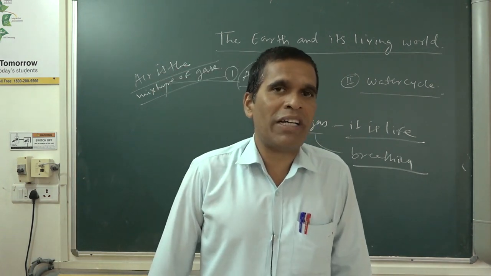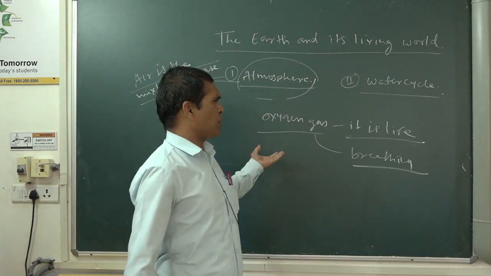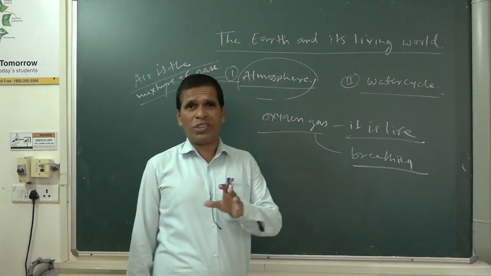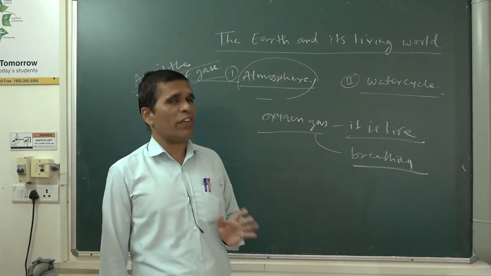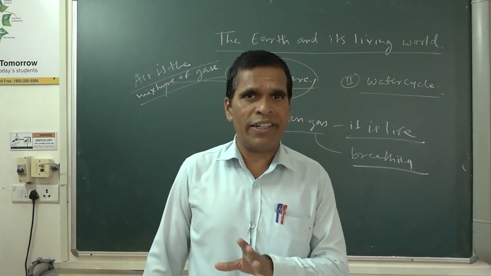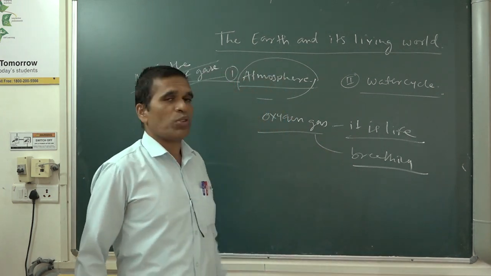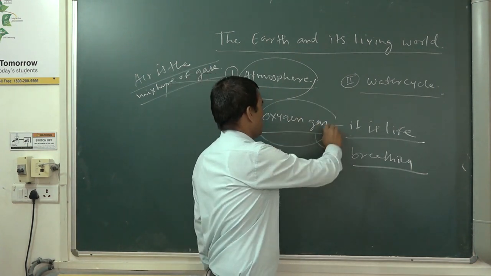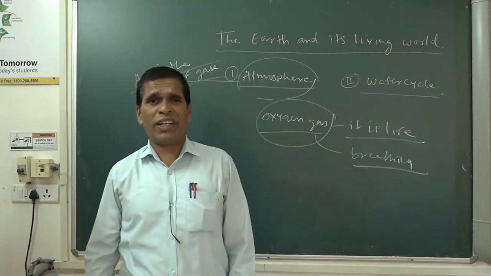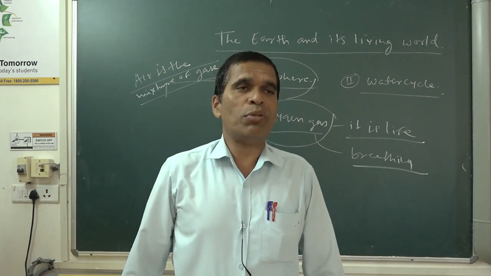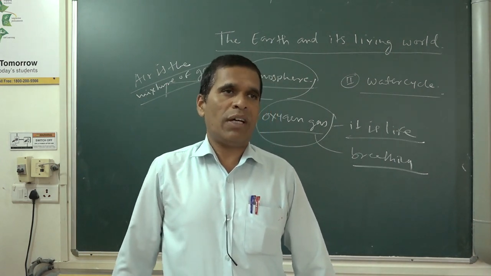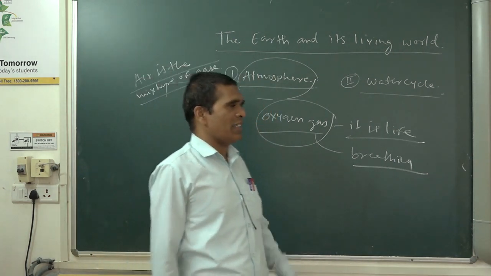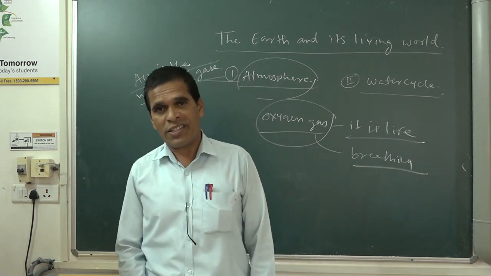Oxygen is produced by the plants in the photosynthesis process. On the earth, oxygen is there, and all the living things must have it. You will ask me, sir, why do we need oxygen? Because without oxygen we cannot survive. When we eat food and it is digested, after that we get energy.